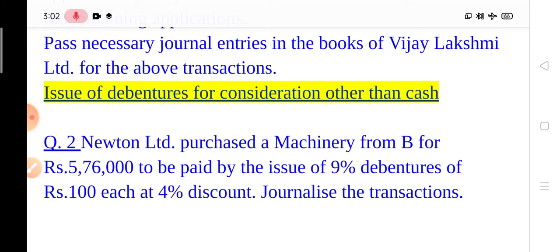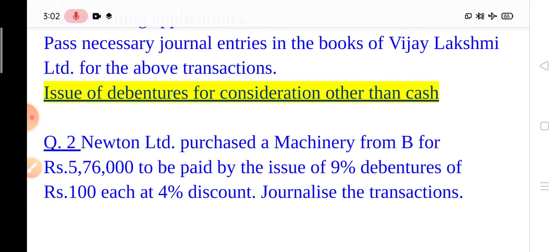The percentage of debenture is given, then 9% debenture or 10% debenture account. But if the consideration is purchased at a premium, then you have to write down premium. If at a discount, then you have to write down discount. Okay, so look at this question.